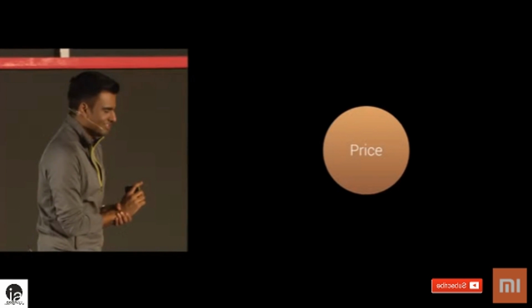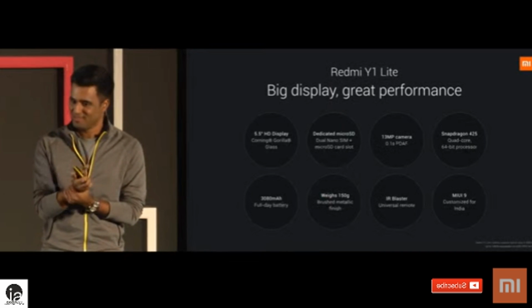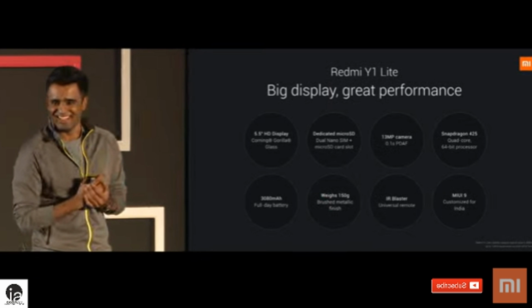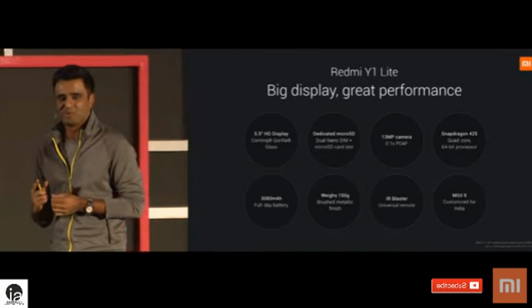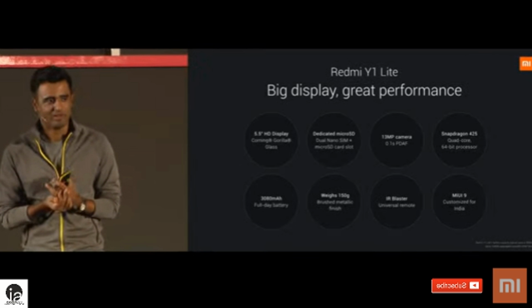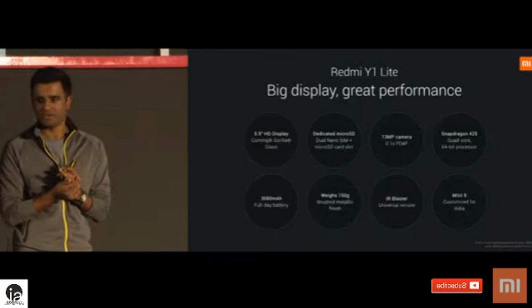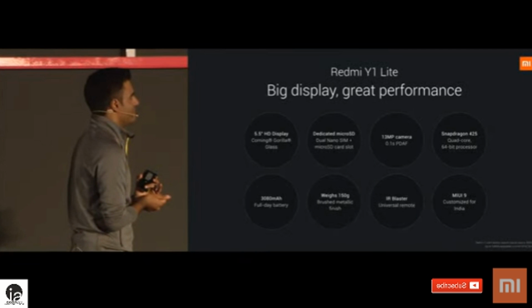Price. But first, 5.5-inch display, again, which we think is particularly important because there just aren't any good phones like this available in this price range.